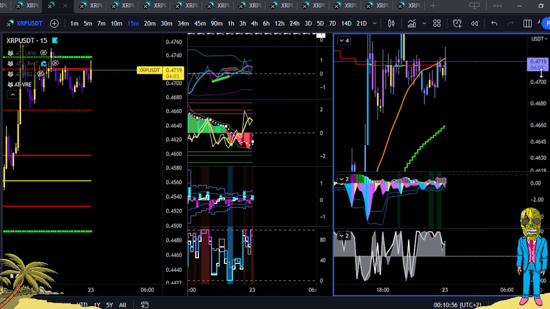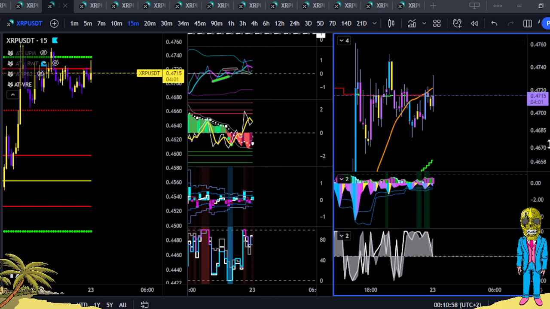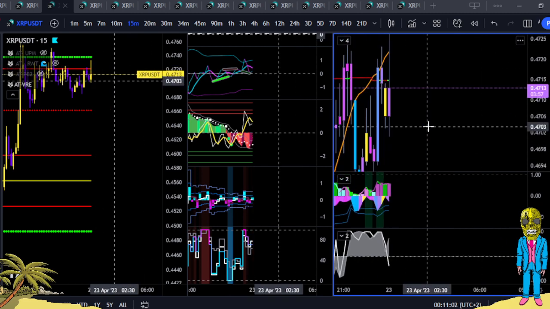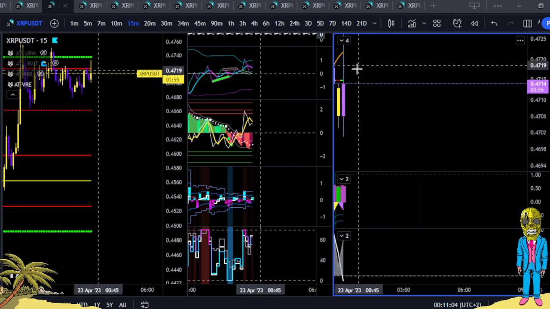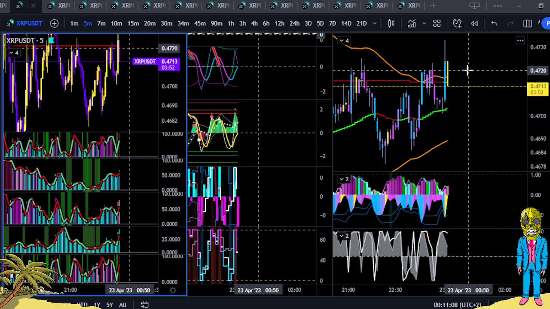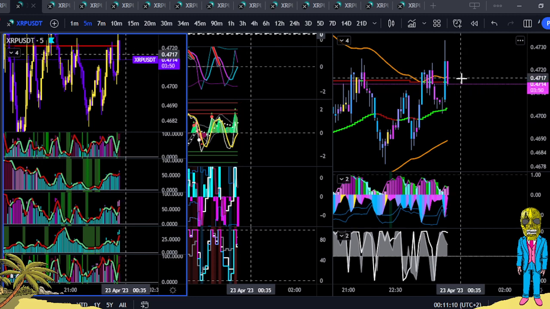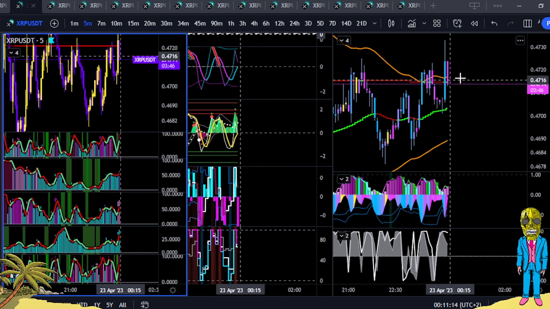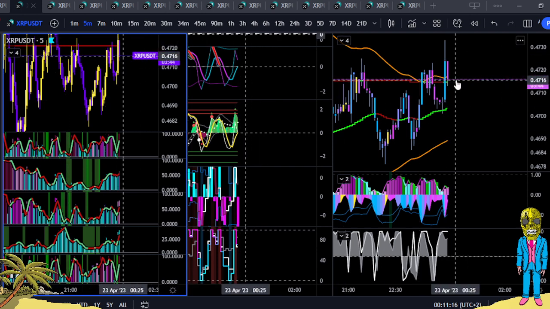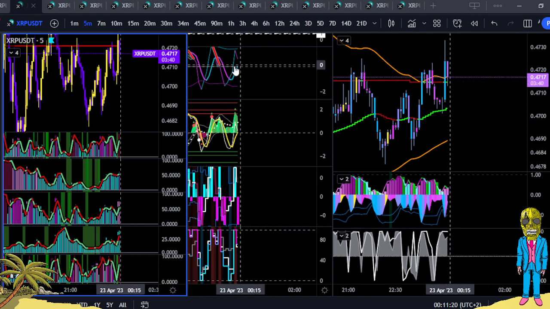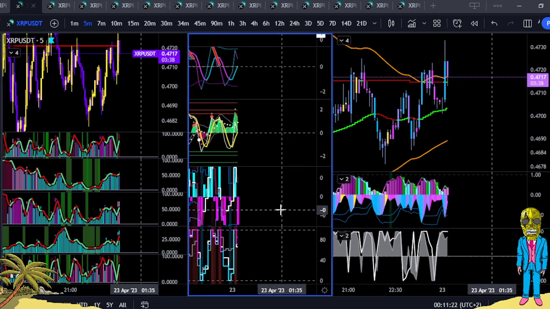Hidden bull div, that's what we are looking for, and it does hold its posture if it closes above the same mean over here. As you can see, it's being fought over there. The 5 minutes getting a little bit rekt. Also, this is the same mean. This is a trap in this region on the 1 minute. There you go, back into this place. Once it closes above the orange line, then we'll have a continuation up, mean reversion here.